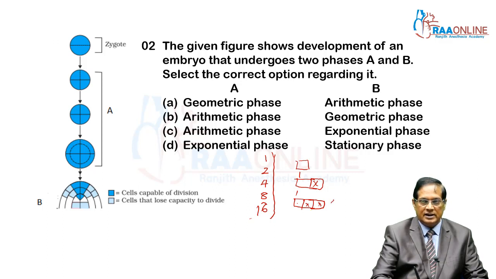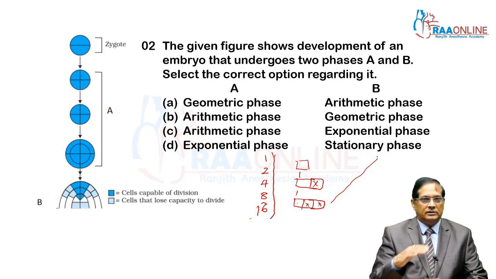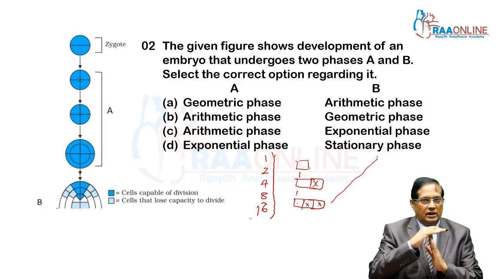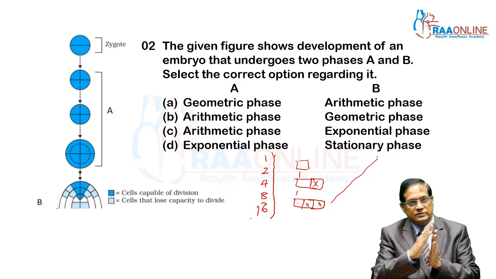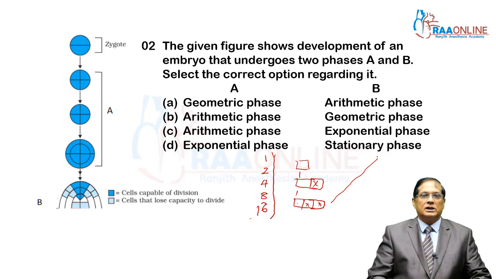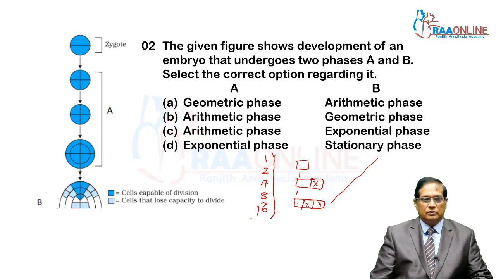That means there is a constant increase in a definite way: every time one cell divides to form 2 cells, but one of them loses the power of division. This pattern of growth is termed as arithmetic growth.